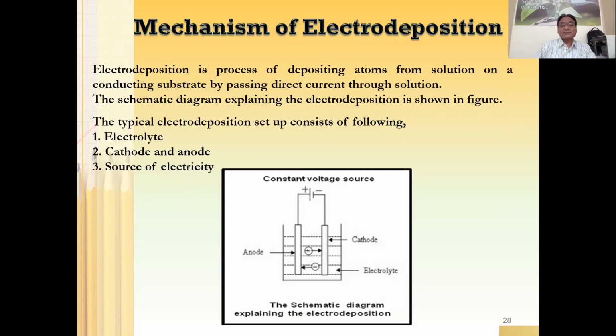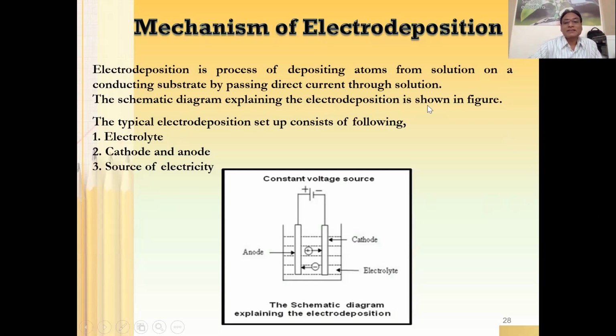What is the mechanism? Electrodeposition is a process of deposition of atoms from solution. As I mentioned earlier, the material is going to be deposited from solution on a conducting substrate. The substrate needs to be conducting. That I told you earlier, that whatever electrode you will be using, that electrode needs to be a conducting electrode, right?